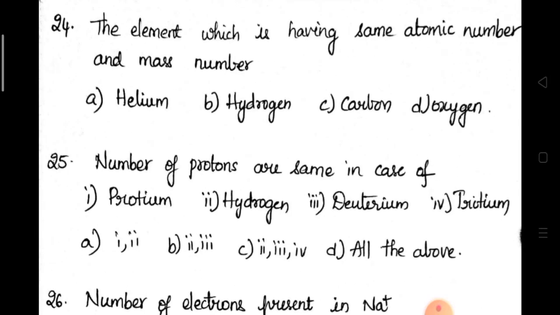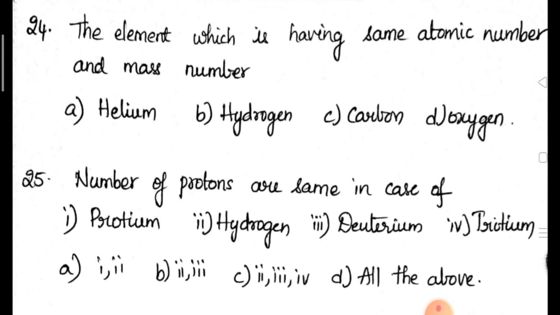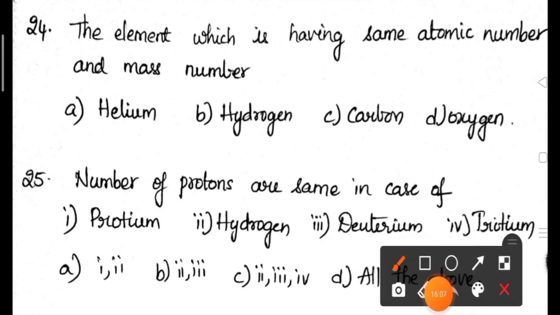Coming to 24th question. The element which is having same atomic number and mass number. A, helium. B, hydrogen. C, carbon. D, oxygen. Very simple again, H 1 1. Atomic number and mass number are same because there are no neutrons in case of hydrogen. Okay, that is the correct answer.